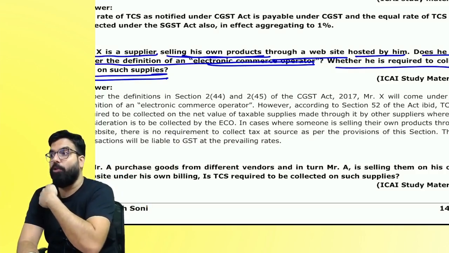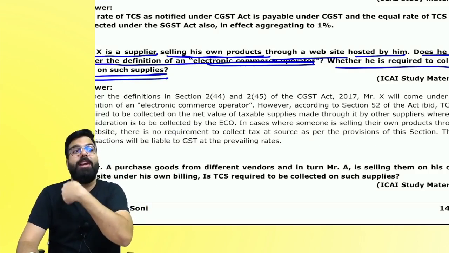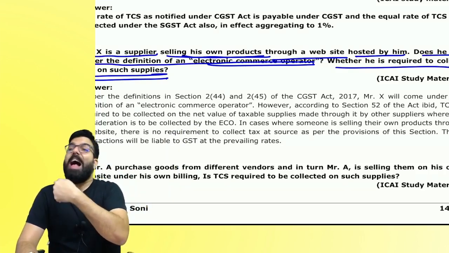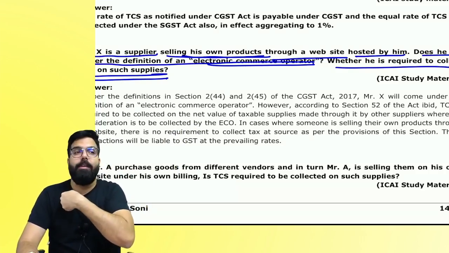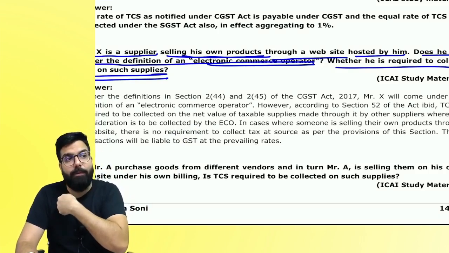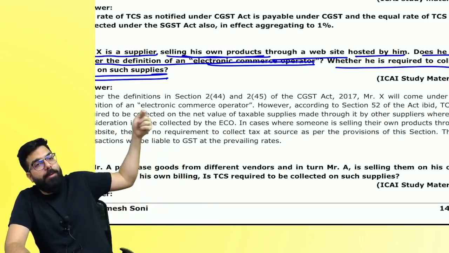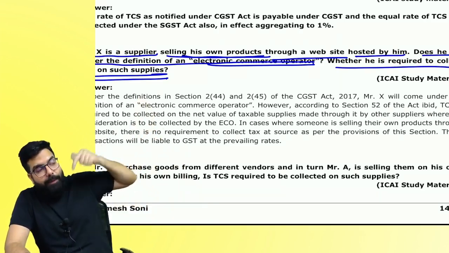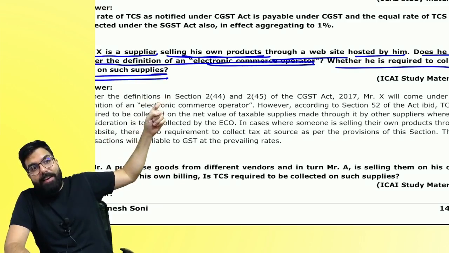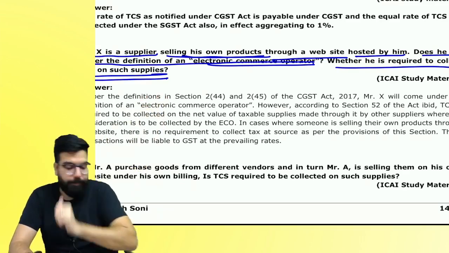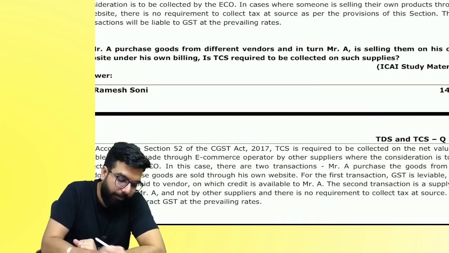I am selling through rameshsoni.com. Do I have my own e-commerce platform? Yes, I am an e-commerce operator. But will I deduct TCS for myself? No. Because TCS applies when the payment goes to an e-commerce operator who collects and passes on the payment. He is not the supplier, he is just collecting the payment. He receives the order and collects payment. Then TCS will come.